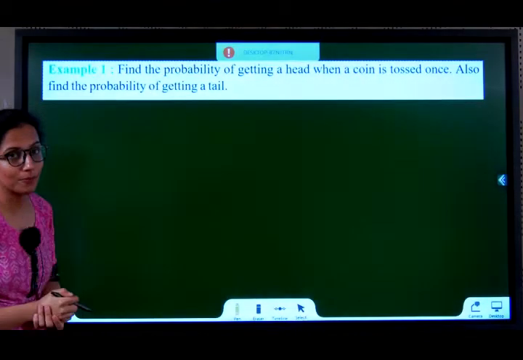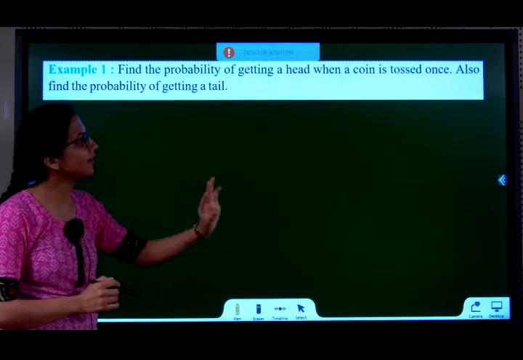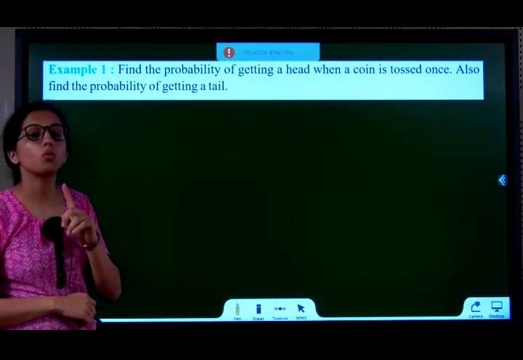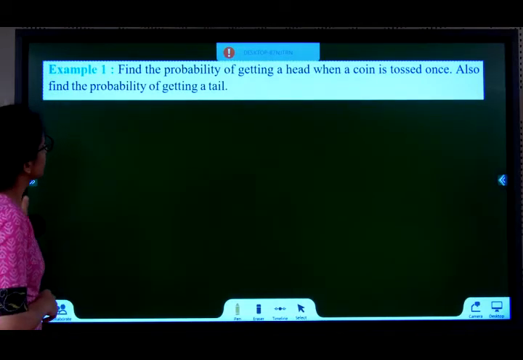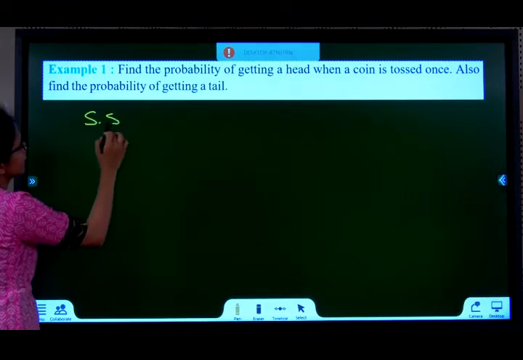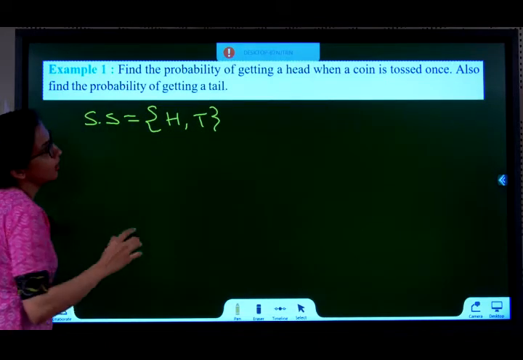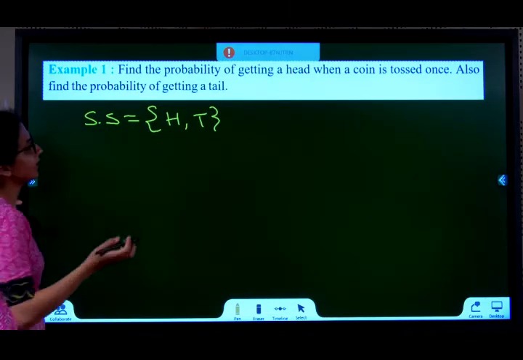Let us now begin with the problems. Example 1. Find the probability of getting a head when a coin is tossed once. So there is a coin tossed once. What will be the sample space? You can get either head or tail. They are asking probability of getting head.